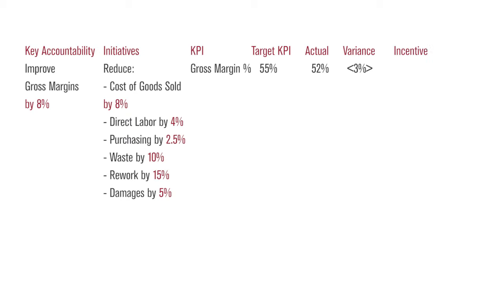Next up is the incentive associated with hitting the target. If the employee accomplishes the target, they are provided a predetermined incentive based on the result. And last but not least is the ratings column, which rates the employee for that specific line item. In this case, the employee didn't meet the target, so they're assigned a B rating in the ratings column so they can take immediate corrective action.